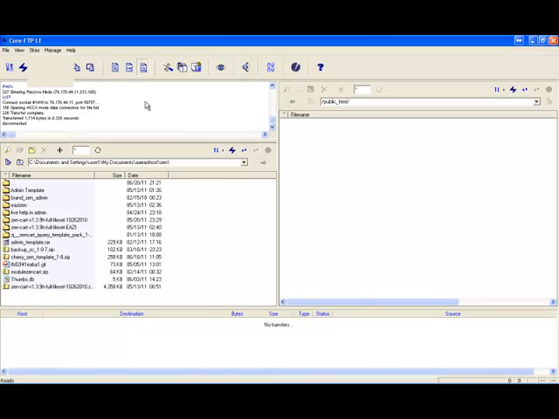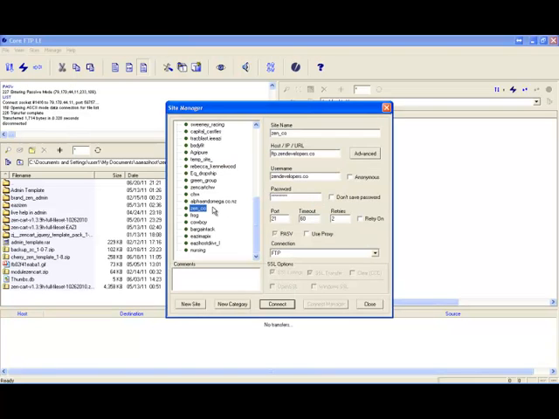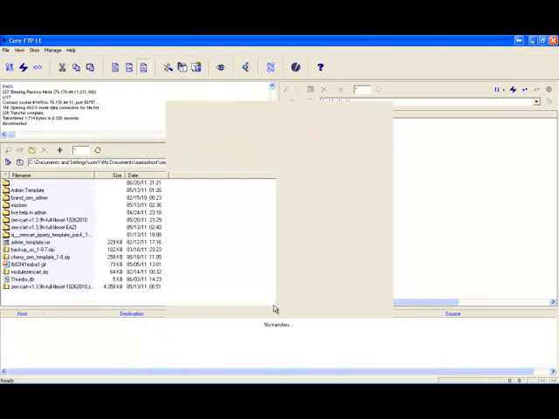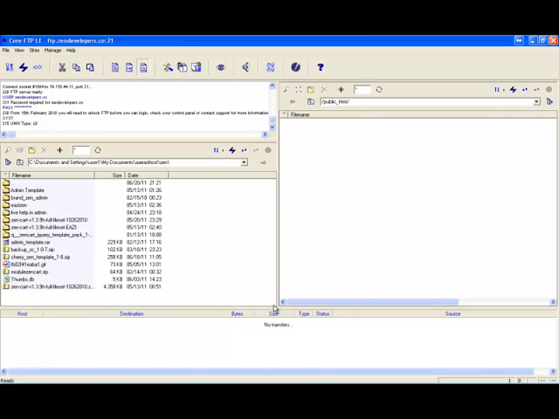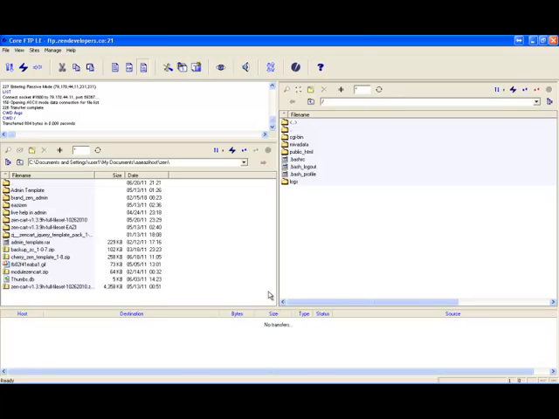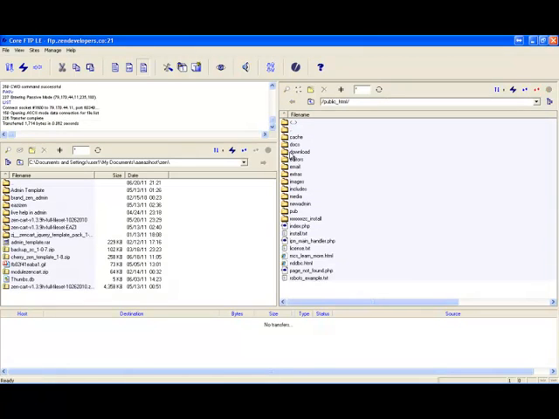Now to get the files from our server. Okay, scroll down till we get our site. Connect. Okay, this will automatically open at the root of the site, not the root of the web pages. So to get into the root of our website, we open public HTML. There we have the files we uploaded in the last video.